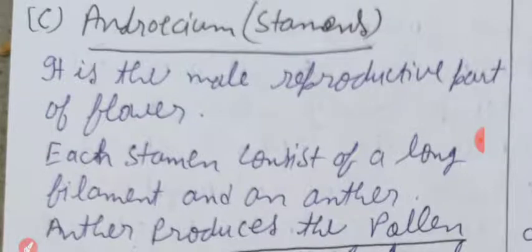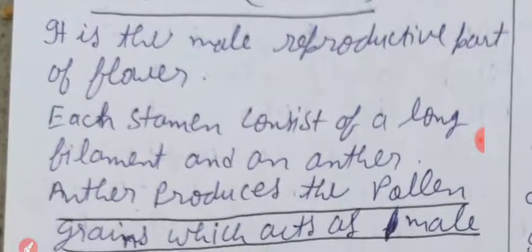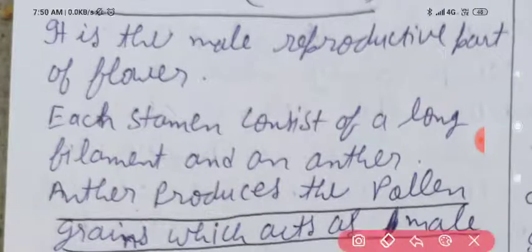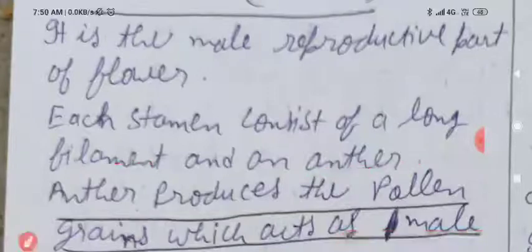Each stamen consists of a long filament and an anther. Anther produces pollen grains. What is the function of anther? Let us see. So this much first you write. It is the male reproductive part of flower.